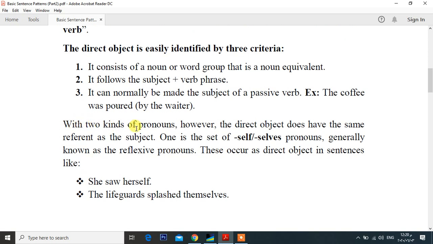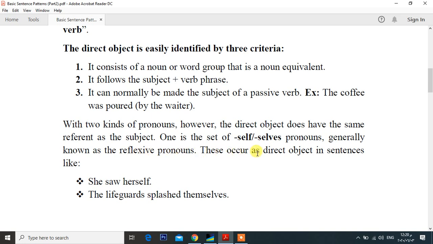With two kinds of pronouns, however, the direct object does have the same referent as the subject. The direct object sometimes has the same referent as the subject. Let's see how. One is the set of self pronouns, generally known as reflexive pronouns.